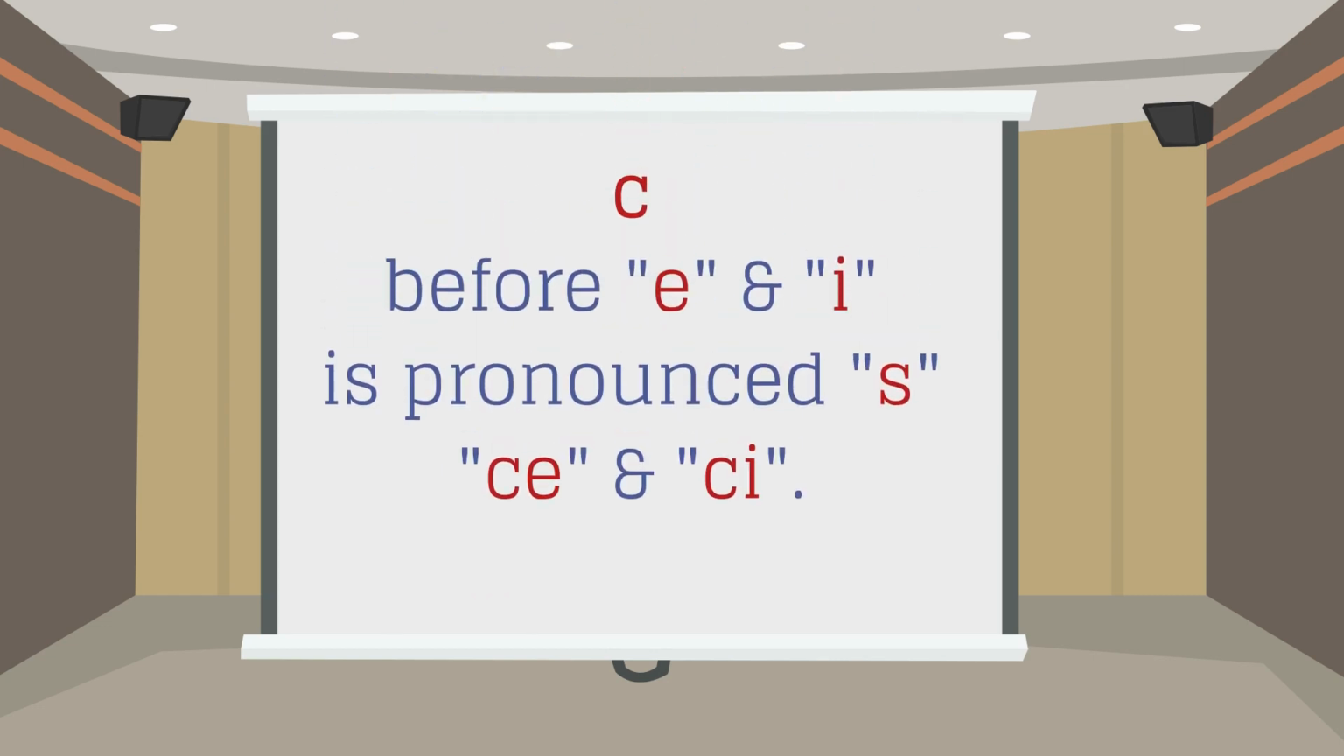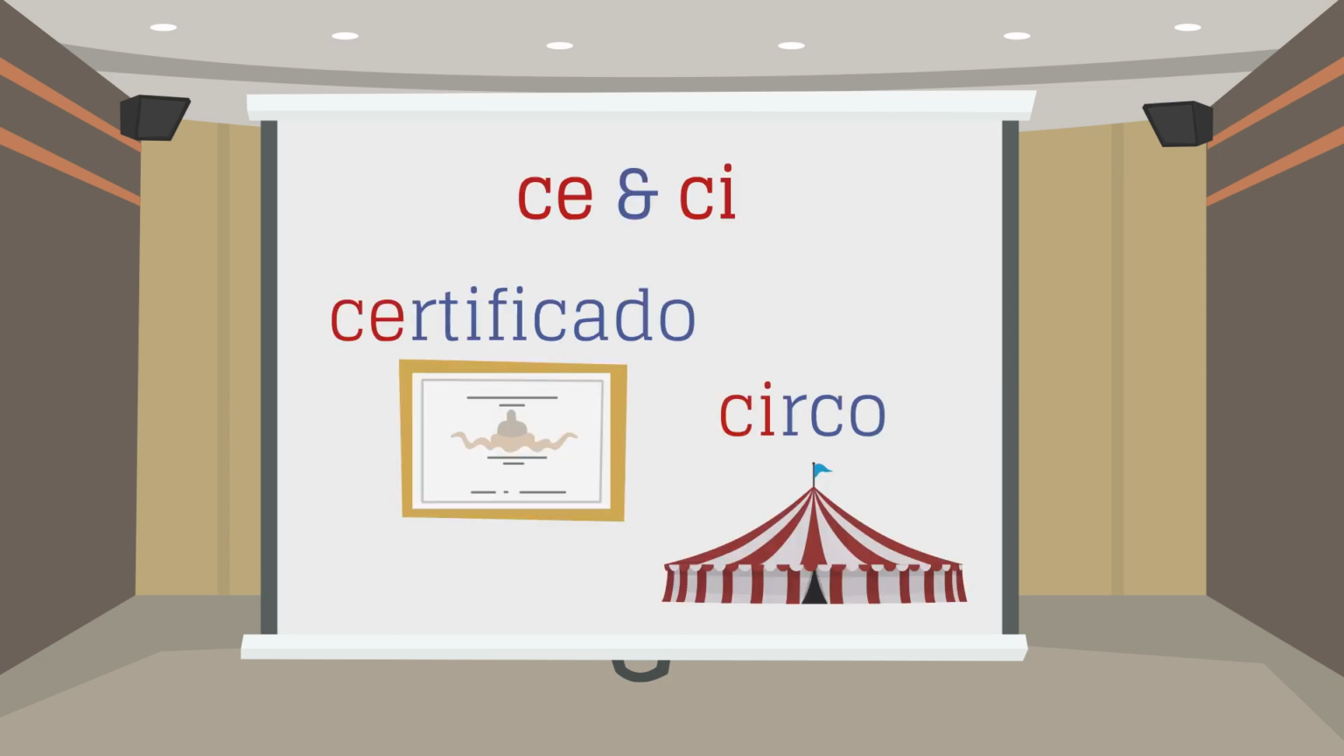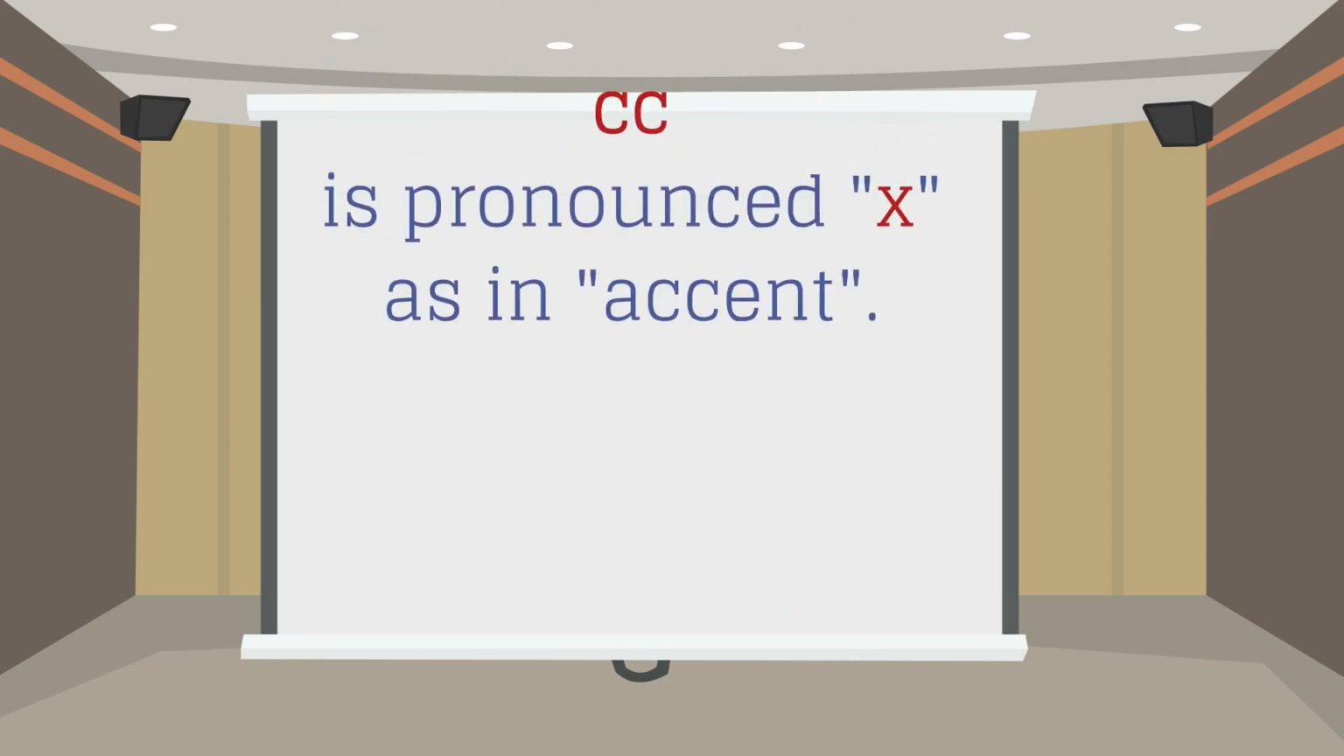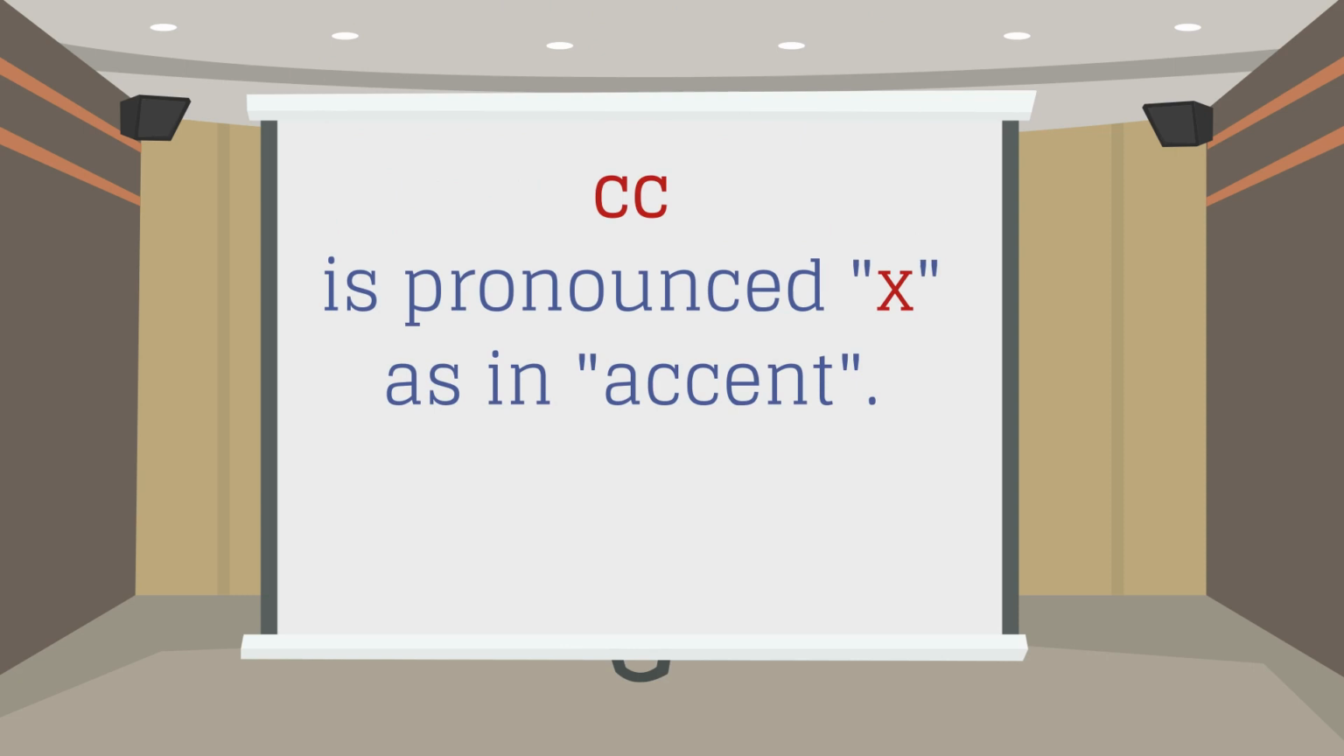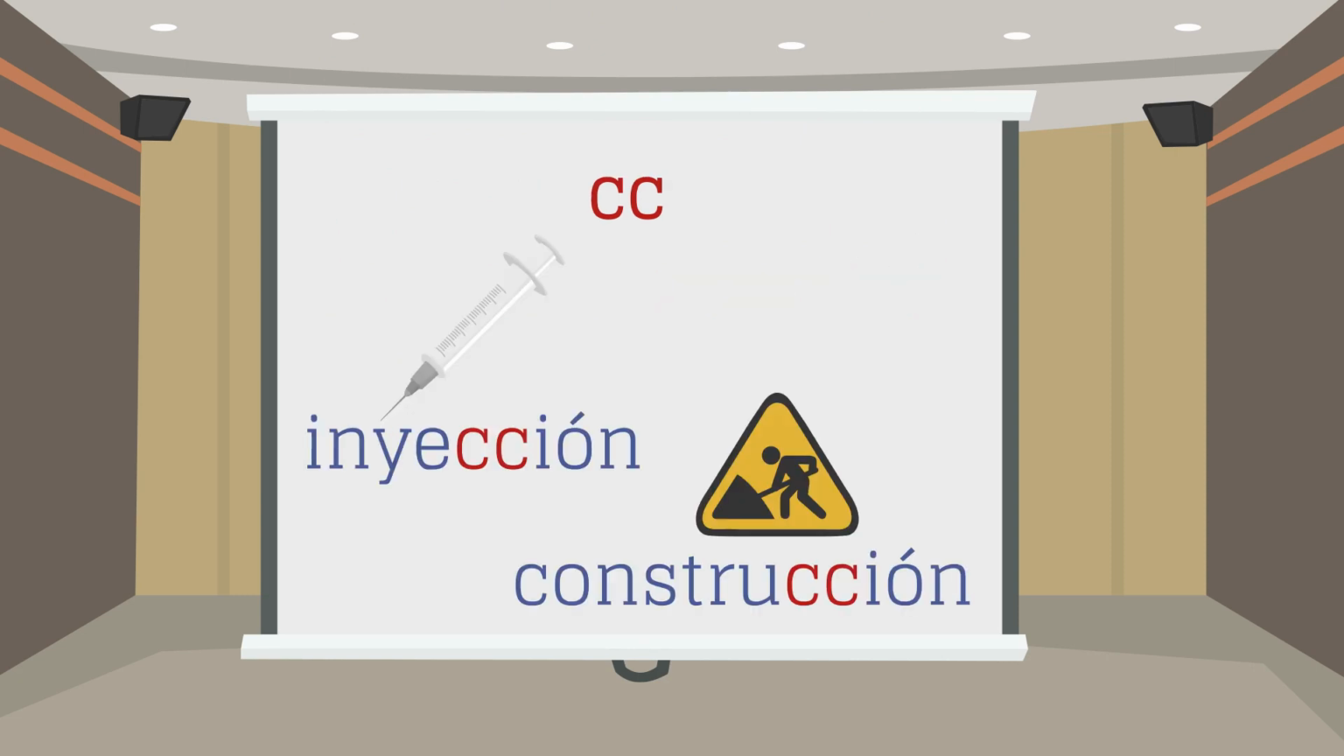C before E and I is pronounced S. Ce, certificado. Ci, circo. The double C is pronounced X as in accent. Inyección, construcción.